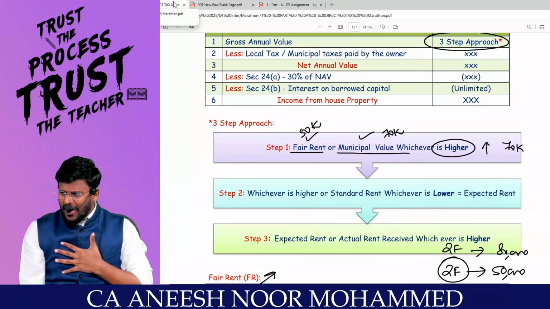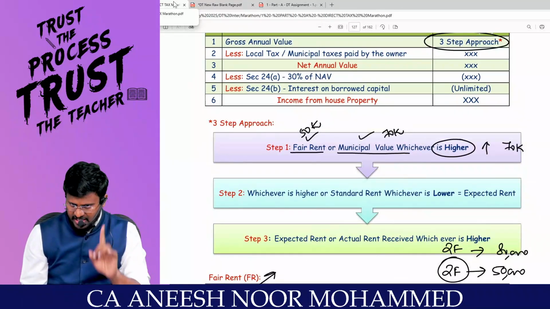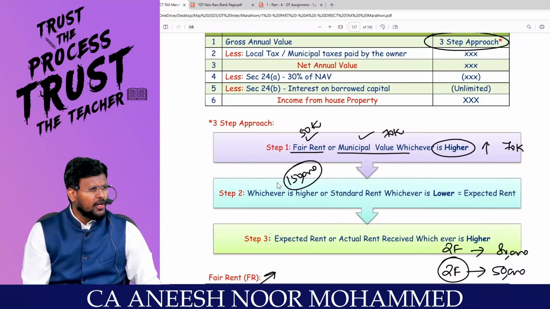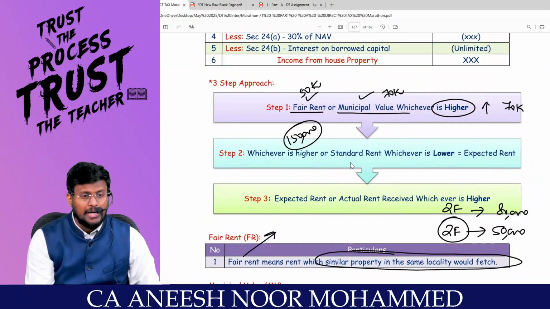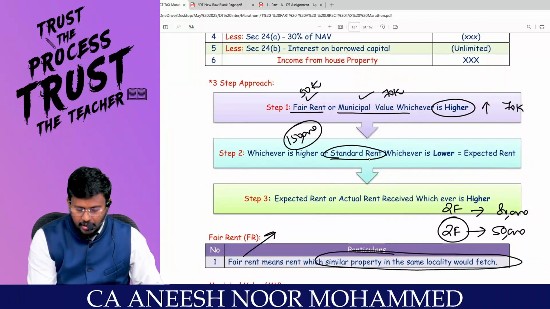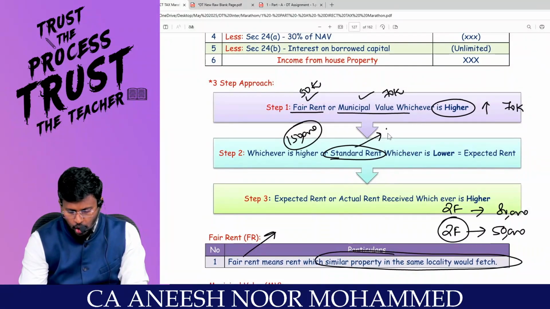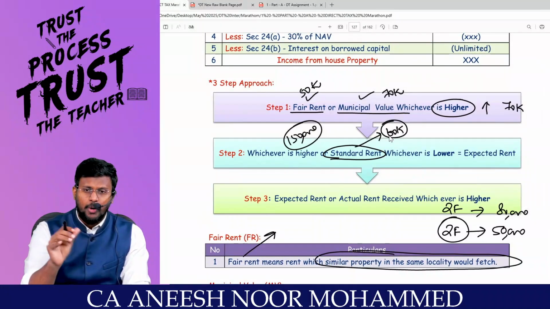Sir, if I am having a property, there is a chance that I may kill the tenant by saying that per month 1,50,000 rupees I want as rent. Are you really with me? This should not happen in India. For that only we are having the Rent Control Act. They will fix the standard rent. They will say that at any cost you should not collect more than 60,000. Maximum rent you should collect from this property is 60,000 rupees.